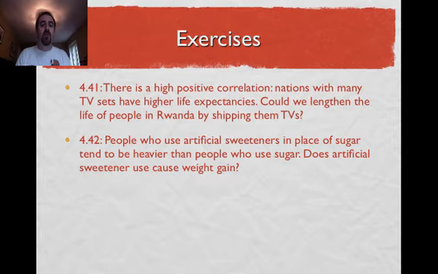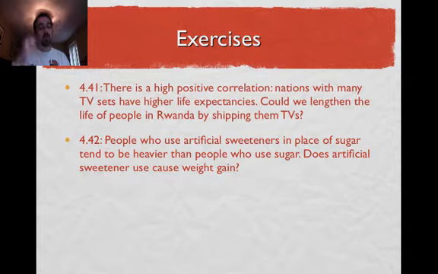People who use artificial sweeteners in place of sugar tend to be heavier than people who use sugar. Does artificial sweetener cause weight gain? Well, maybe. This might be a case of a confounding variable. Maybe putting artificial sweetener into a drink causes weight gain. We don't know, but we didn't necessarily control for what else was happening. There's a third variable out there, and the one I would see here is that people who are using artificial sweeteners are people who are concerned about weight gain in the first place, people who are maybe struggling with weight gain.